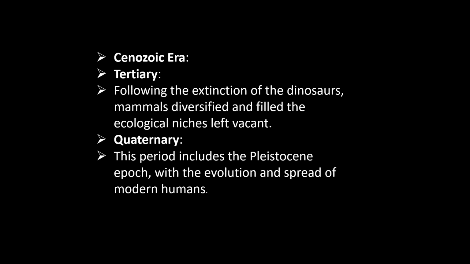And after then, Cenozoic era, which contains two periods, Tertiary and Quaternary. In Tertiary period, following the extinction of dinosaurs, mammals appeared and diversified. And in Quaternary period, particularly in Pleistocene epoch, the modern human first evolved.